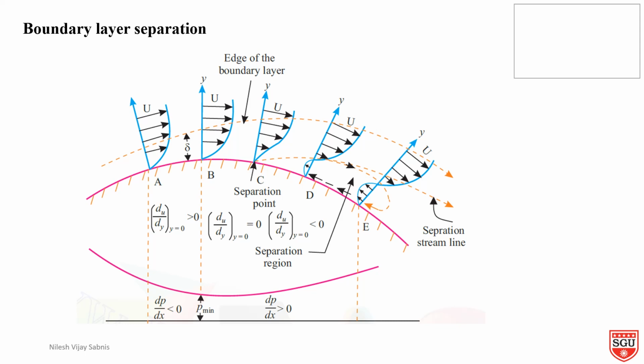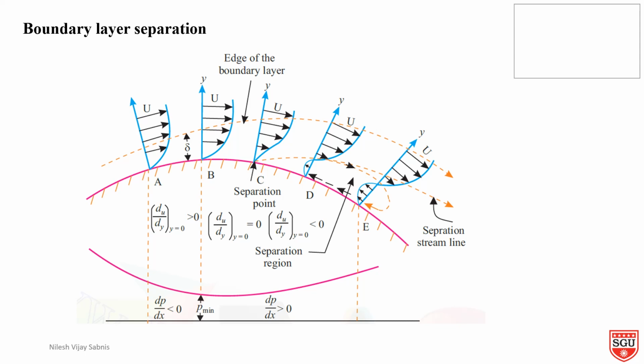Large turbulent eddies are formed downstream of the point of separation. The disturbed region in which the eddies are formed is called a turbulent wake. The flow separation depends upon three factors: curvature of the surface, the Reynolds number of the flow, and the roughness of the surface.